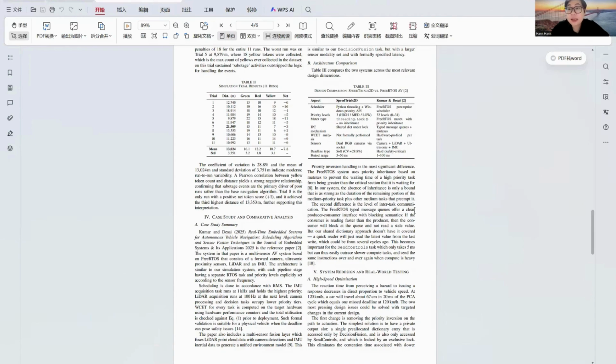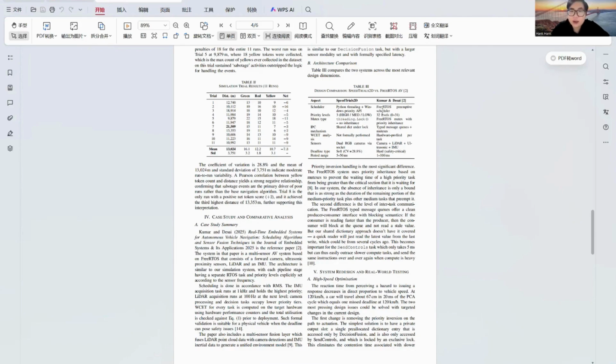Our reference case study is a FreeRTOS-based autonomous vehicle system introduced by Kumar and Lisa in 2025. The system uses a camera, LiDAR, ultrasonic sensors, and an IMU. Each sensor operates as a separate real-time task. Tasks with shorter periods receive higher priorities. The system also measures the worst case execution time, or WCET, on real hardware.